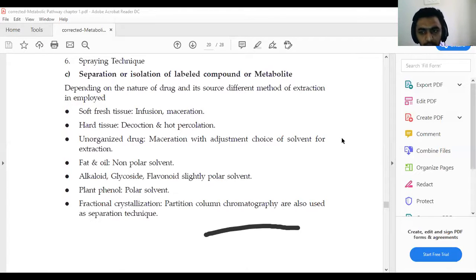I think all are familiar with the chromatographic technique. The principle of this chromatographic technique depends on the separation and isolation of compounds. So these are the various methods we can use for the separation and isolation of the labeled compound.